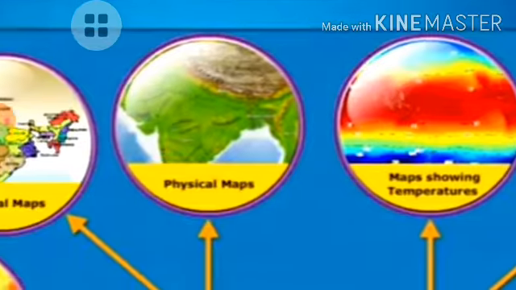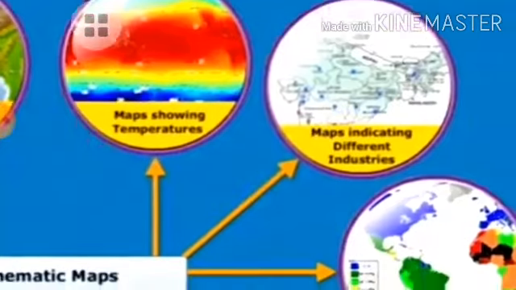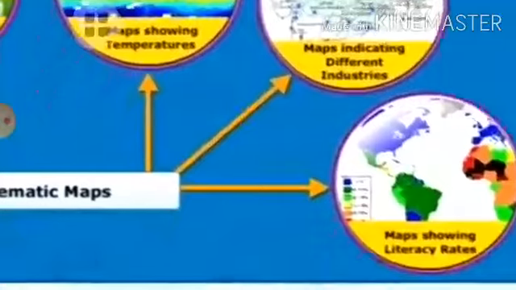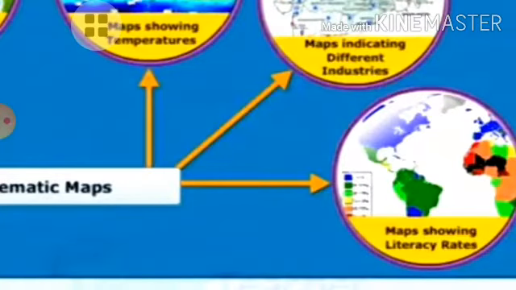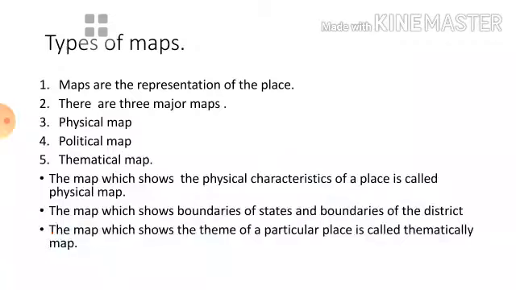Next is the temperature maps, showing how much temperature is taking place, like that. We can see maps indicating different types of industries. This map also we can understand. See maps showing literacy rates in India. So these are the different types of maps we can teach to the students. So these are the different types of maps. Okay, now we have seen the definitions of that map. Now see here.